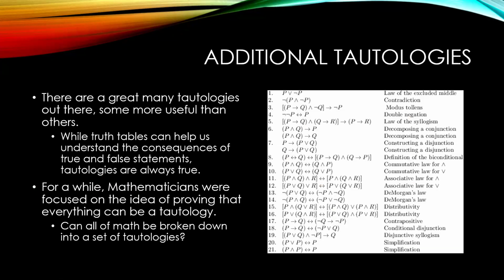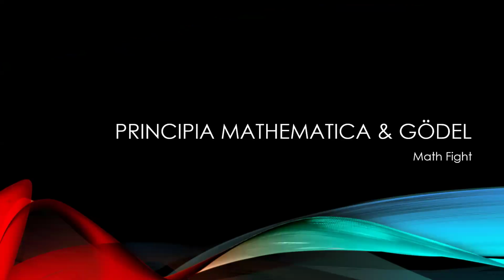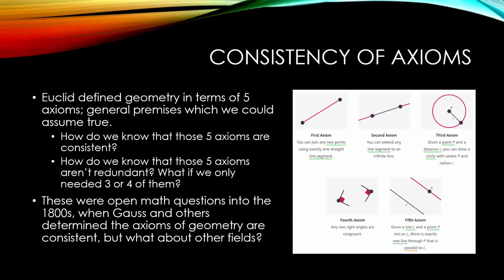Additional tautologies, there's a lot of them. There's a whole lot of tautologies. While truth tables can help us understand the consequences of true and false statements, tautologies are always true. And so no matter what statements you put into these things, it is always going to be true. And so here's the question. Can all of math be broken down into a set of tautologies? And this was a very big question for a very long time. And that leads us to the idea of the Principia Mathematica and Gödel.